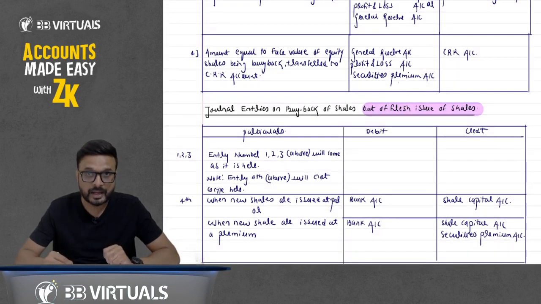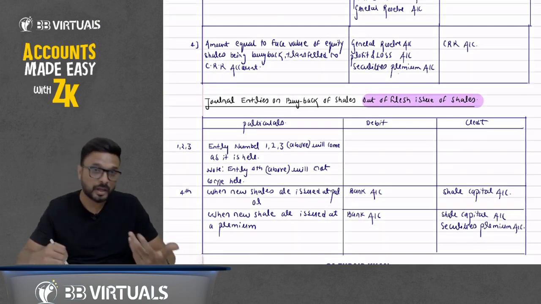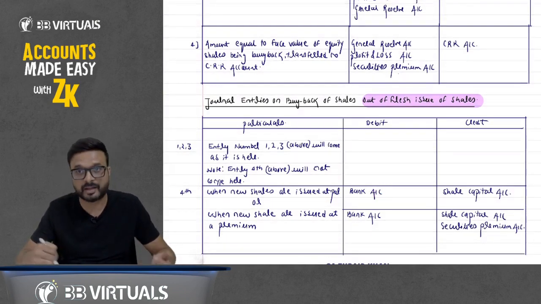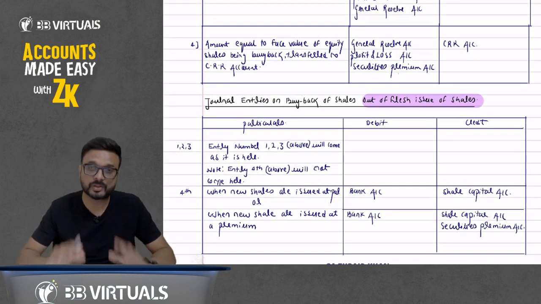But here the entry for the issue of shares will come. So if you issue at par, bank account debit to share capital account. If we issue at a premium, we have received the amount: bank account debit to share capital, and the premium amount will go to securities premium account. This is all about today.